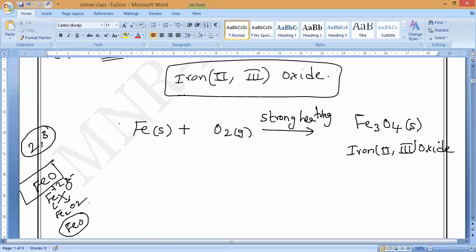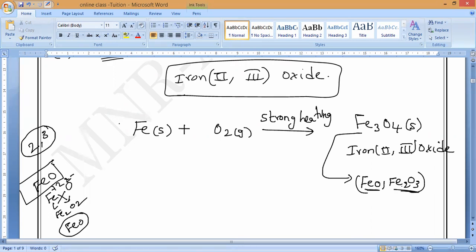So this is iron 2 oxide, we can say. And if we consider this one, this is iron 2,3 oxide, because Fe3O4 we can write like this. You can check it: FeO and Fe2O3. Do you understand? It contains both. That is why we call it iron 2,3 oxide.